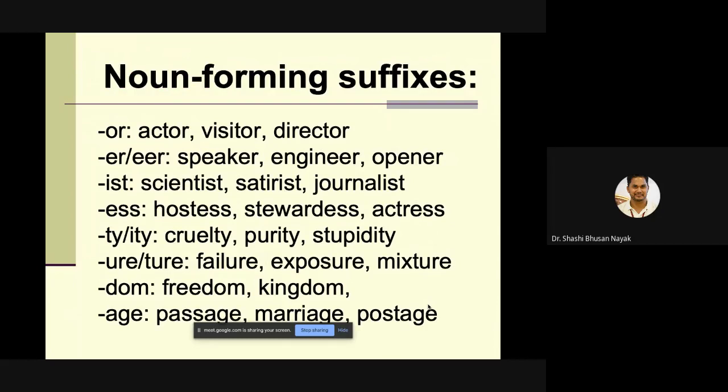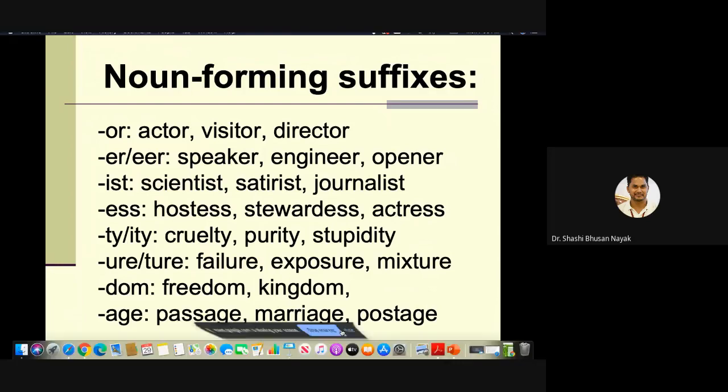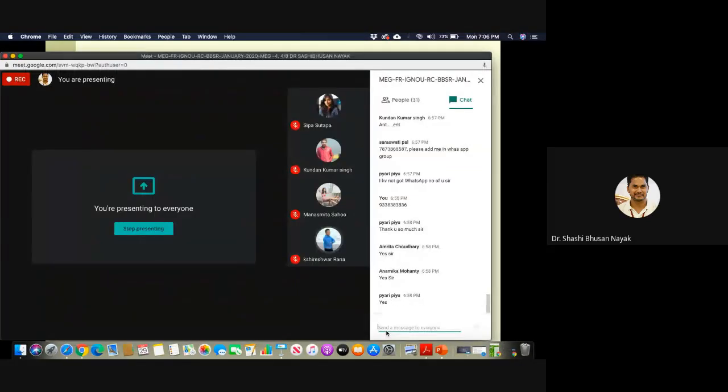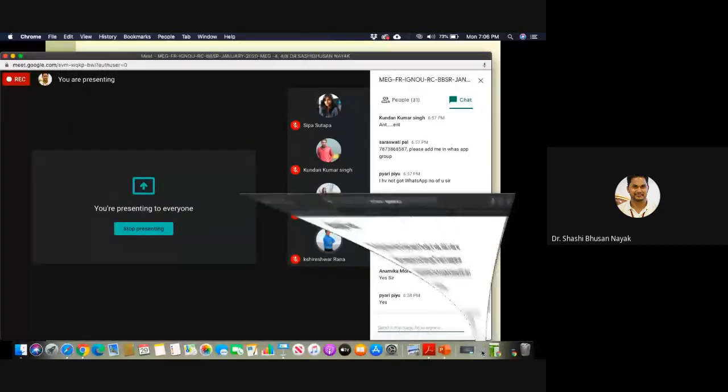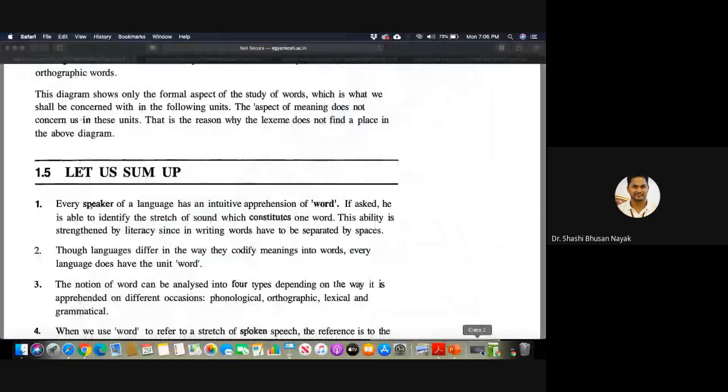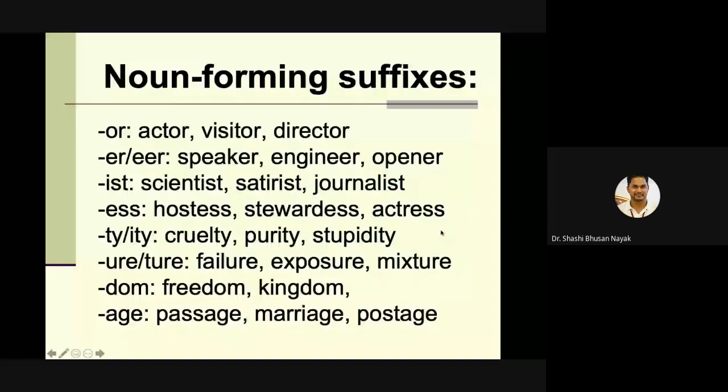Again, noun forming suffixes, I'm giving you more examples in this. Suffixes OR: actor, visitor, director.